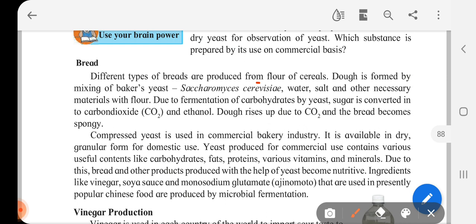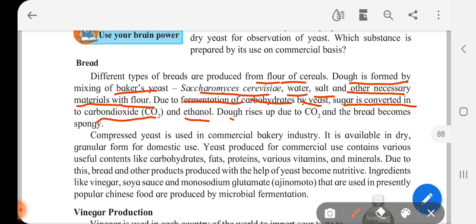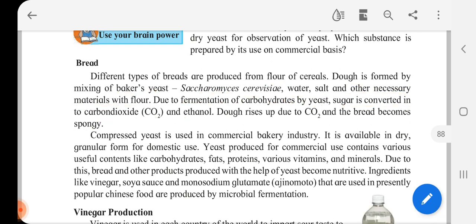Different types of breads are produced from flour of cereals. Dough is formed by mixing baker's yeast, that is Saccharomyces cerevisiae, water, salt, and other necessary materials with flour. Due to fermentation of carbohydrates by yeast, sugar is converted into carbon dioxide and ethanol. Dough rises up due to carbon dioxide and bread becomes spongy.